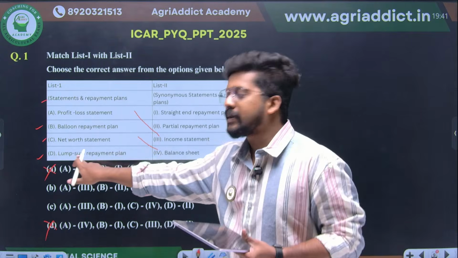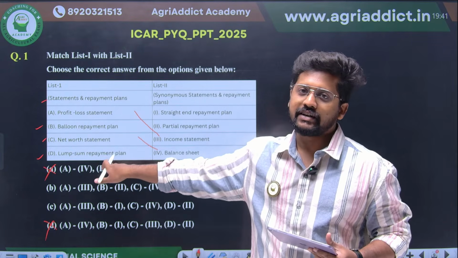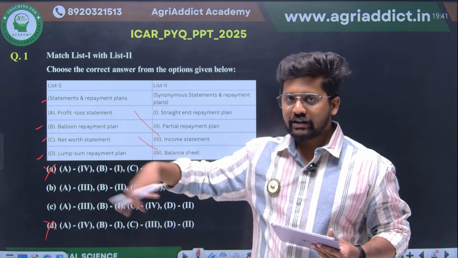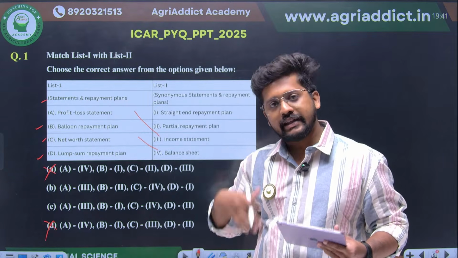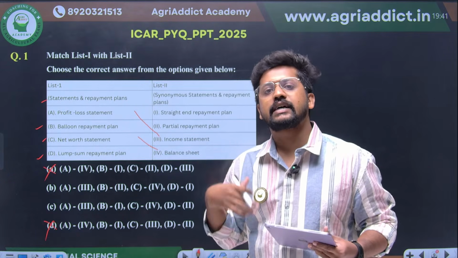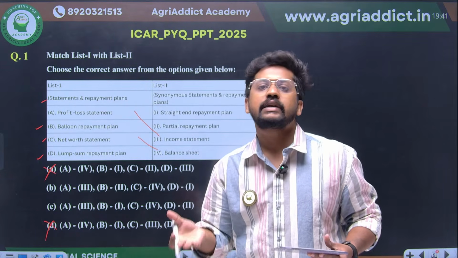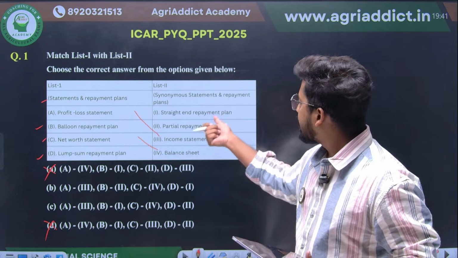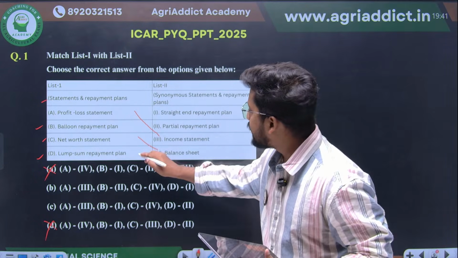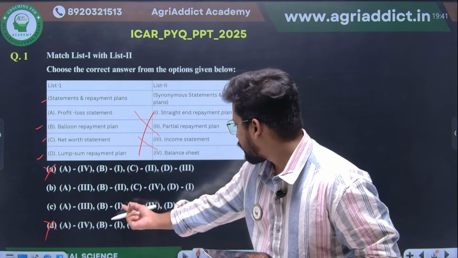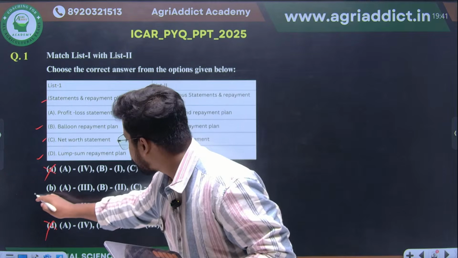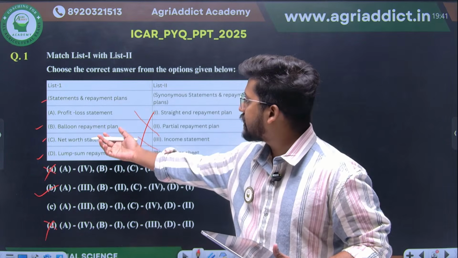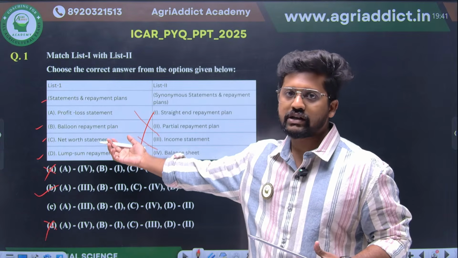So lump sum repayment plan is the first repayment plan we are studying, where after the return comes, the entire amount, principal plus interest, goes to the direct payment in the final payment, right? So it is also known as straight end repayment plan. So D is connected with 1. Your B will be your correct answer. And what about C? Balloon repayment plan, which is also known as a partial repayment plan.